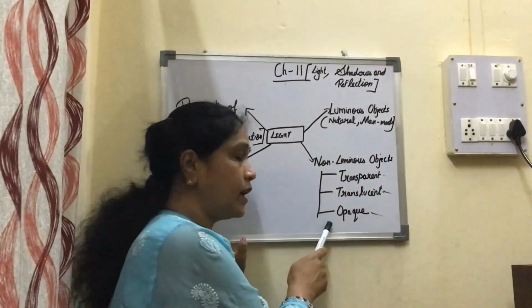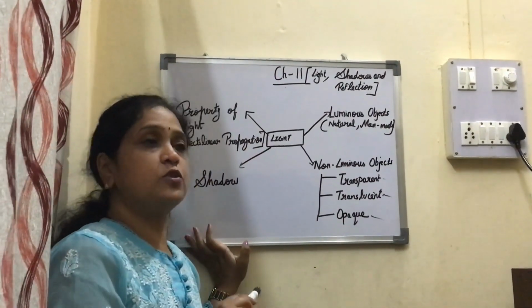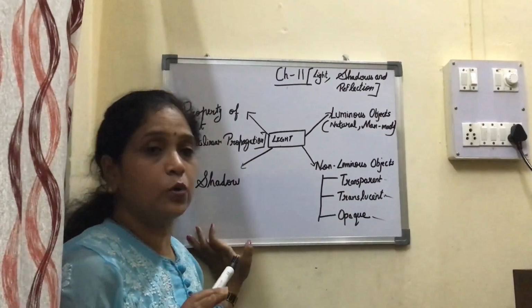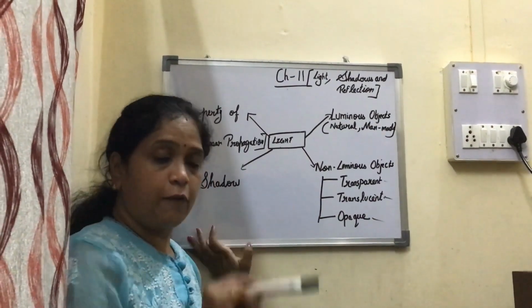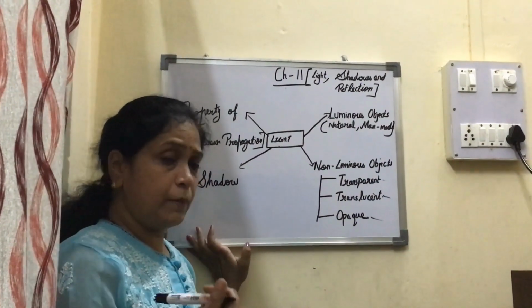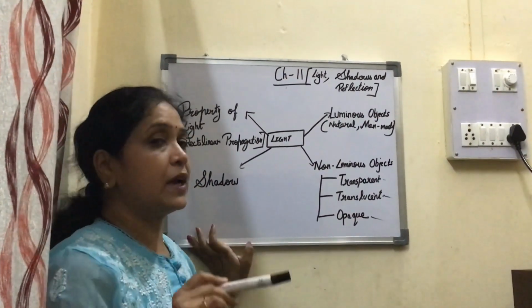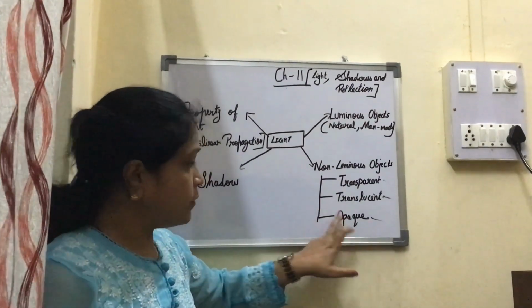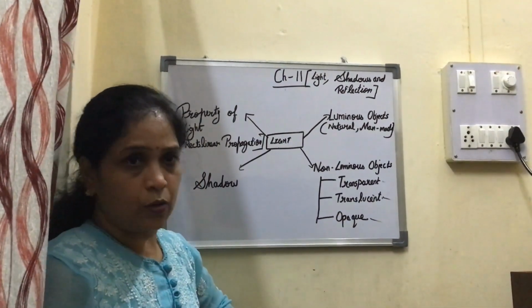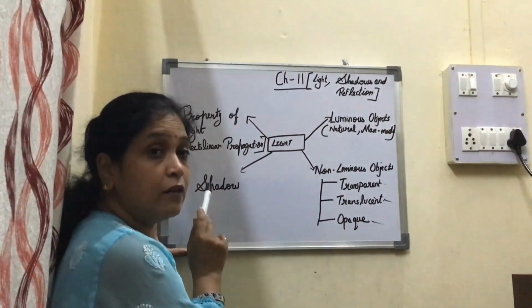And what are opaque objects or opaque materials? Opaque objects are those objects which do not allow light to pass through them. For example, a wall. If anything is there behind the wall, would you be able to see? You are not able to see. So a wall will be called an opaque object. Now what happens when light falls on opaque objects? When light falls on opaque objects, shadows are formed.